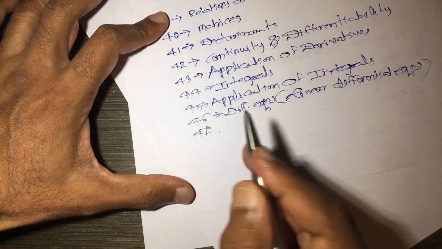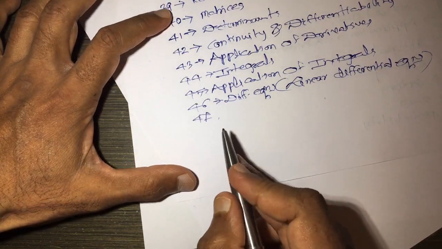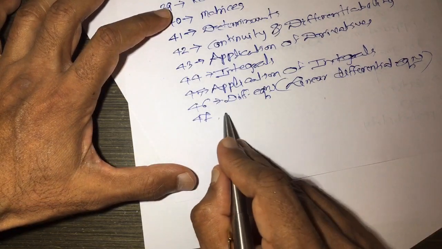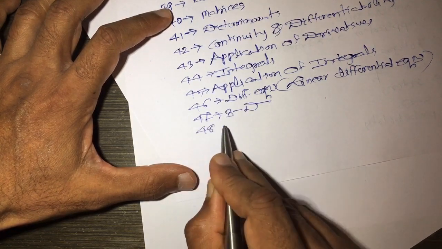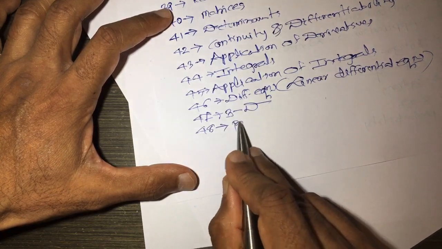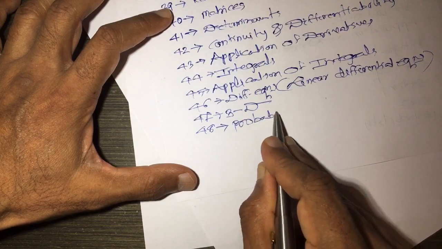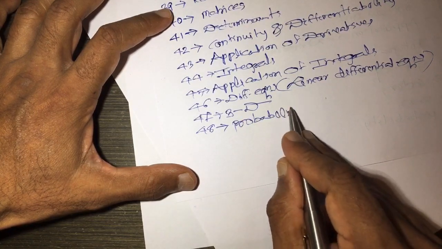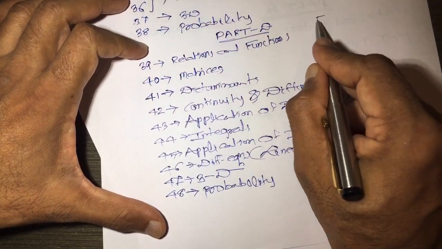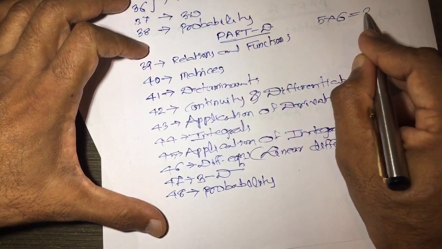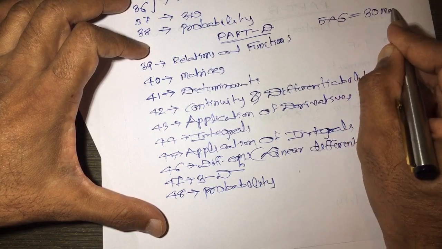Question number 47, which is on 3D, three-dimensional geometry, and the last question is on probability. So this is 5 into 6, so the total is 30 marks.